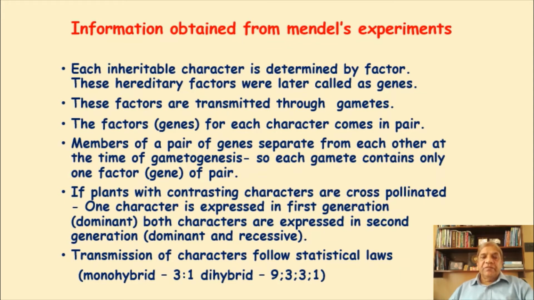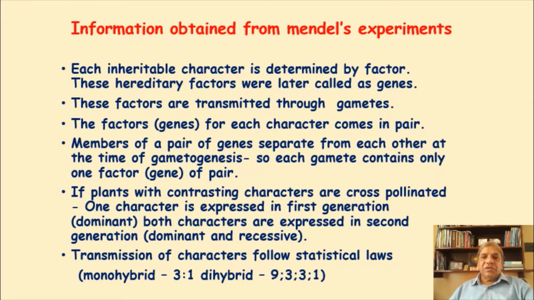That means when plants of one contrasting character type are crossed with each other, the offspring result in a 3:1 ratio. For height, what are the two contrasting characters? It is tallness or shortness.